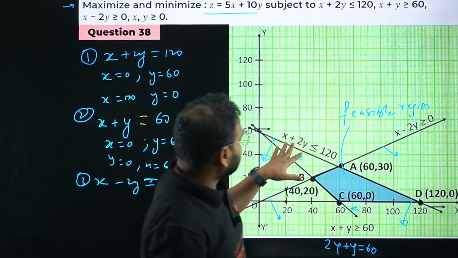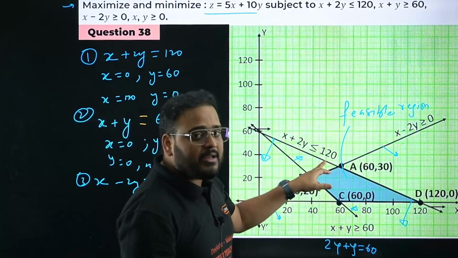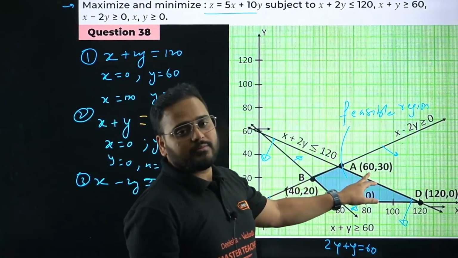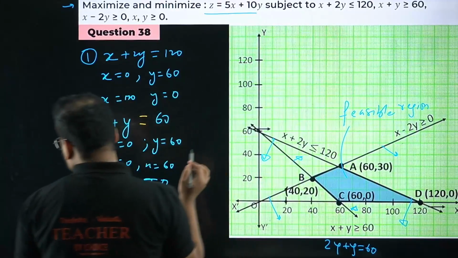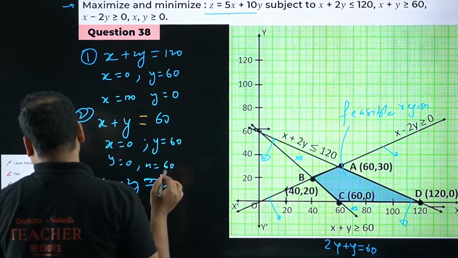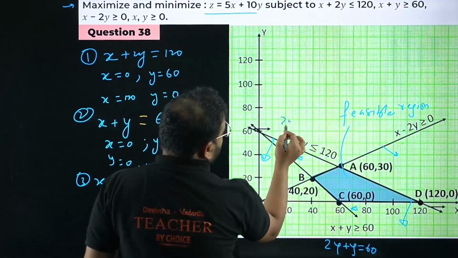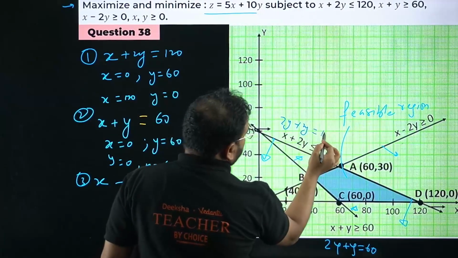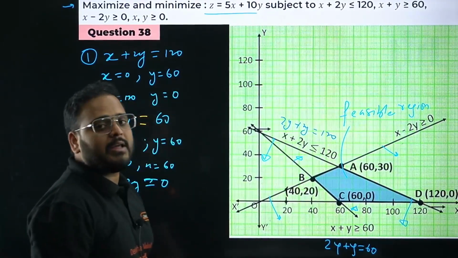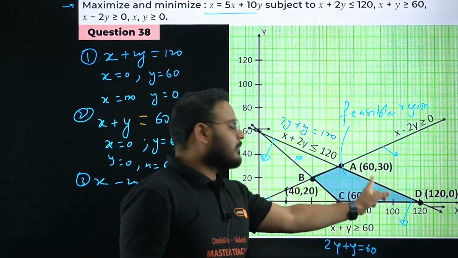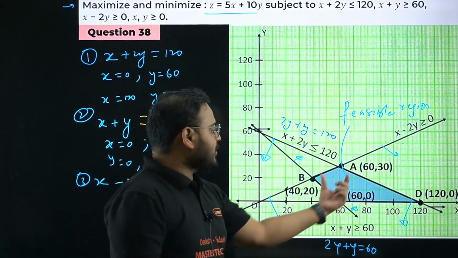Same way, put this in the other equation. You put here, you get 4y equal to 120. So y will be 30, and x is 60. If you put x equals 2y, then 2y plus 2y equal to 120. You get 4y equals 120, hence y is 30. So (60, 30), x equal to 2y. So you got the four coordinate points.